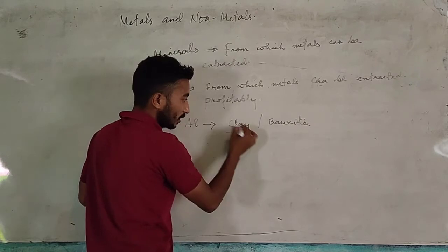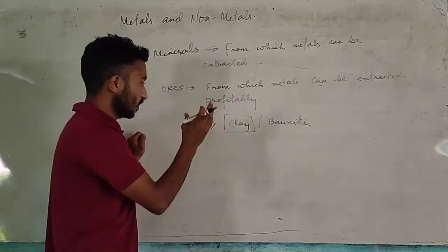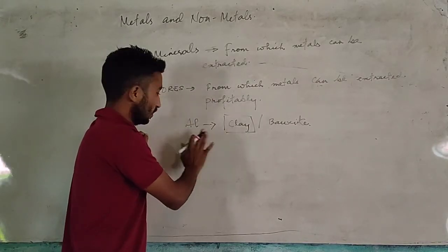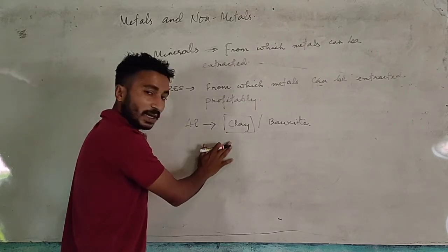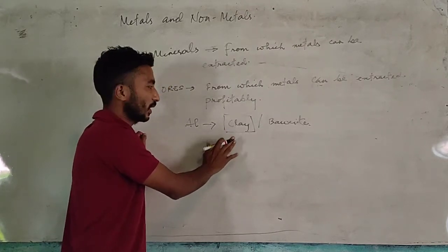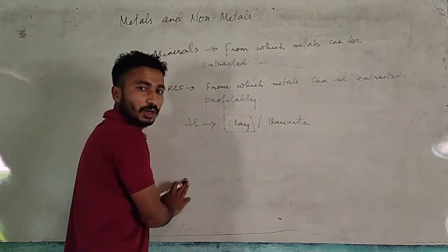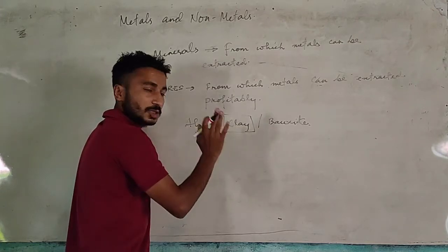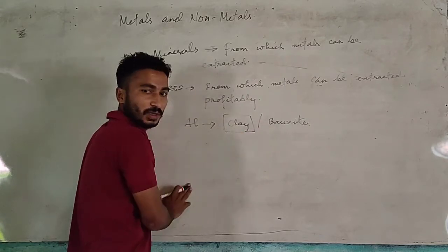If you extract aluminium from clay, then you will spend lots of money for extracting this aluminium, and after spending lots of money, the aluminium which you get from clay will not give you any profit. But if you use bauxite for extracting aluminium, then you will spend less money, you will get more aluminium, so you will get profit here.